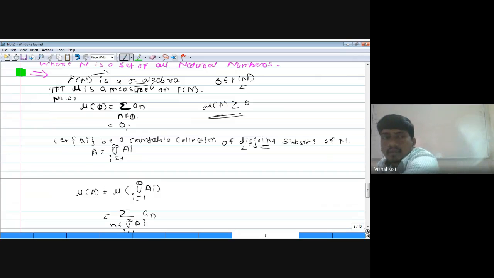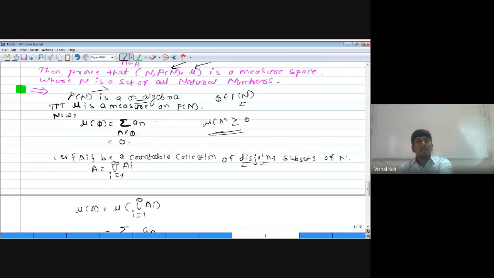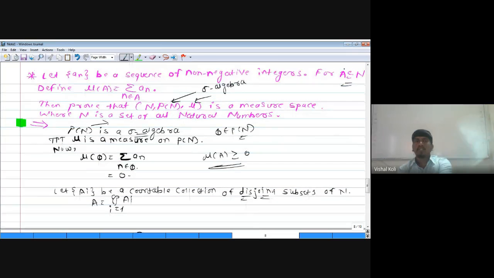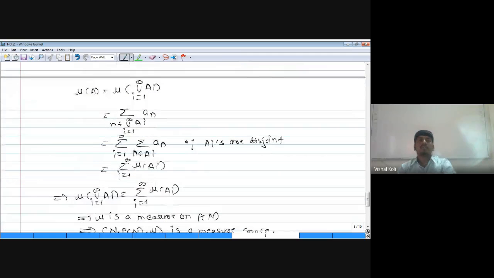Now suppose that A_i are any countable collection of disjoint measurable subsets of N, that is A is the union over i running from 1 to infinity of A_i. Now we have to define its measure, that is measure of the union over i running from 1 to infinity of A_i. But the measure of any subset of N is the summation over n belonging to A of a_n. According to this, this is the summation over n belonging to the union over i running from 1 to infinity of A_i of a_n. But here all A_i are disjoint, so this sum can also be expressed as summation over i running from 1 to infinity of summation over n belonging to A_i of a_n.